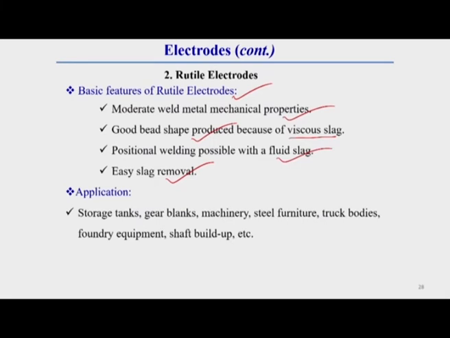The rutile electrode has applications in storage tanks, gear blanks, machinery, steel furniture, tank bodies, foundry equipment and shaft build up. So, there are a lot of applications of rutile electrodes. Okay. In the next lecture I will discuss the rest of the types of electrodes in detail, and the different applications, advantages and drawbacks of this welding process.